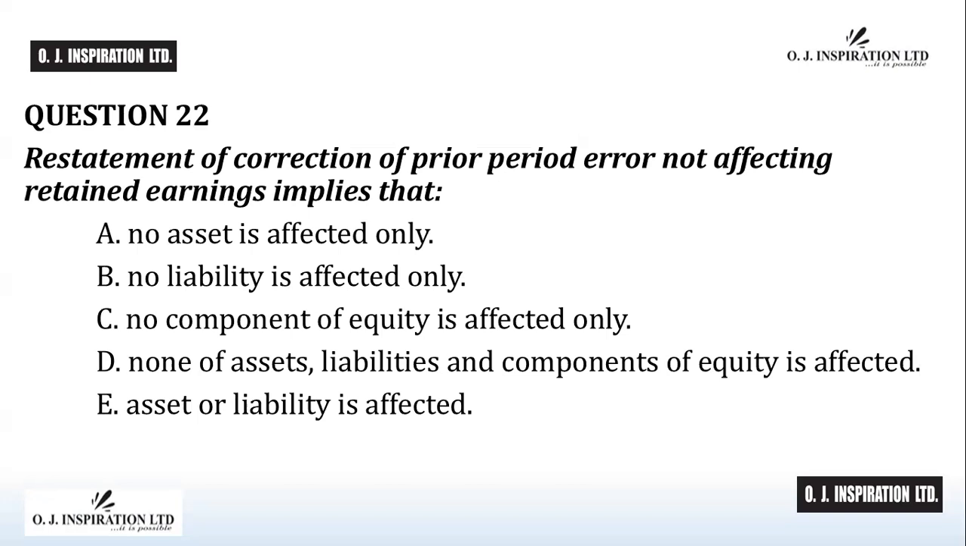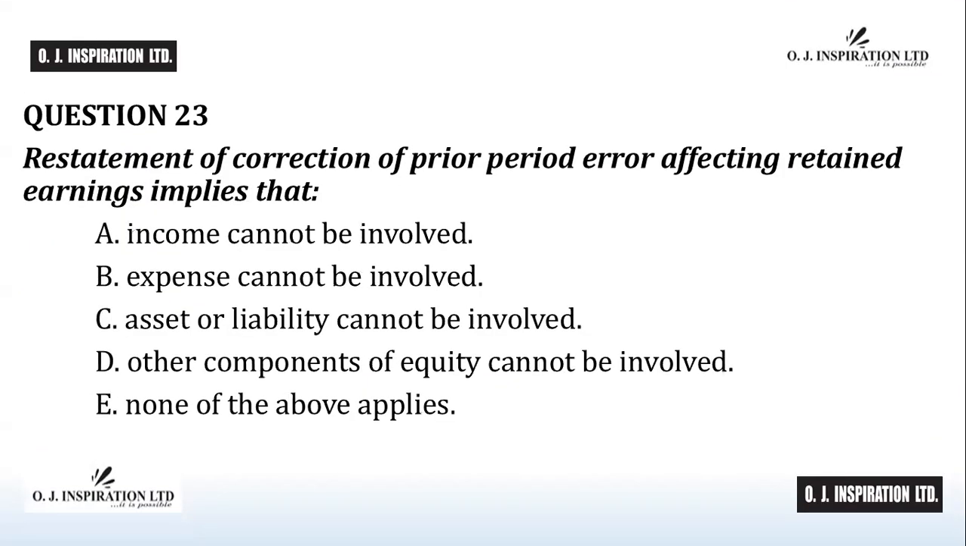E. Asset or liability is affected. When the statement of correction of prior period error does not affect retained earnings, it implies that no income or expense item is involved. Therefore, the correction will be between those elements of financial statements that are assets and or liabilities and are components of equity other than retained earnings. E is the answer to question number 22.